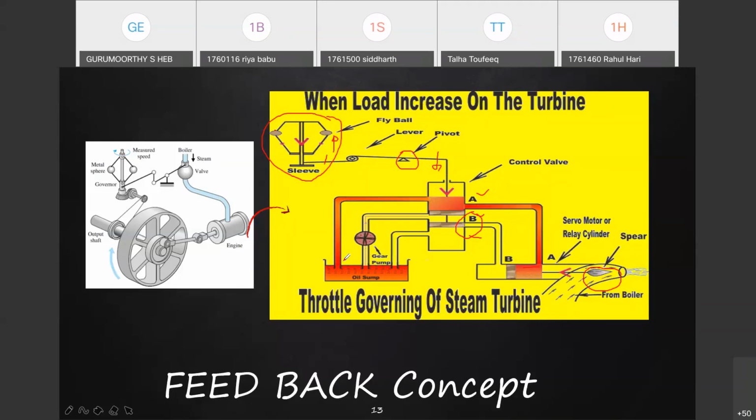Stored in a check dam. In an actual site, every hydraulic power plant will have a check dam. So the excess water will come and get stored in that check dam before the actual site.